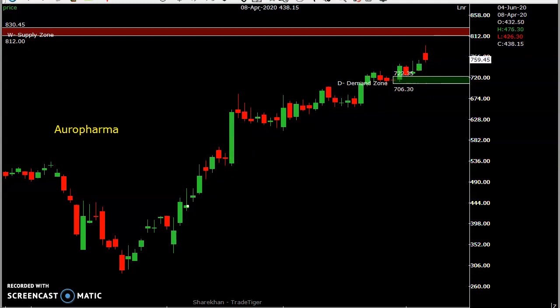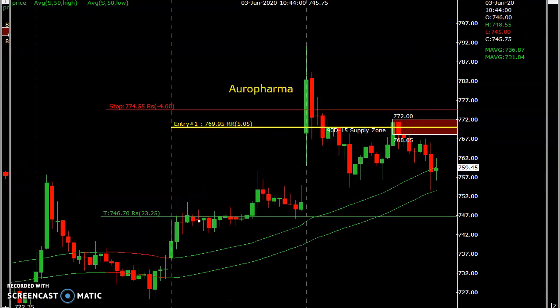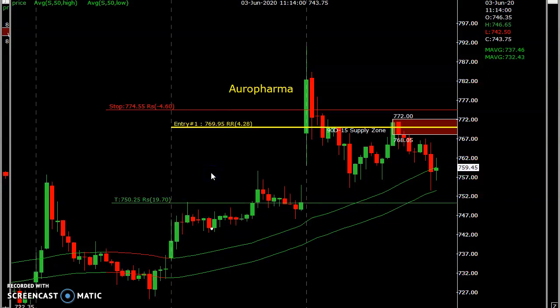For tomorrow's trade, we'll see on a 15 minutes chart and have a trade plan for that. So this is the 15 minutes chart of Aurobindo Pharma. This is the entry around 770 kind of levels, keeping a stop loss above 775 and aim for a target of 746 or 750 kind of levels. So that way you will get a decent risk to reward also. We can keep 750 as a target.